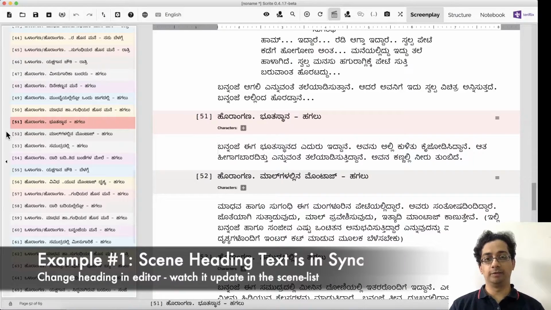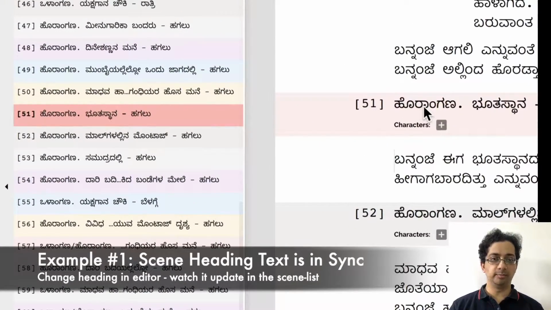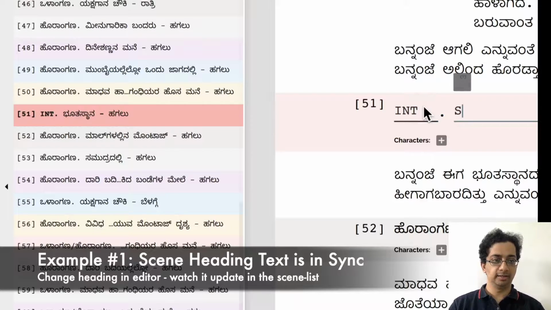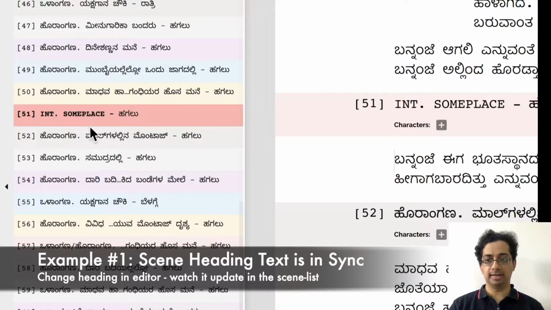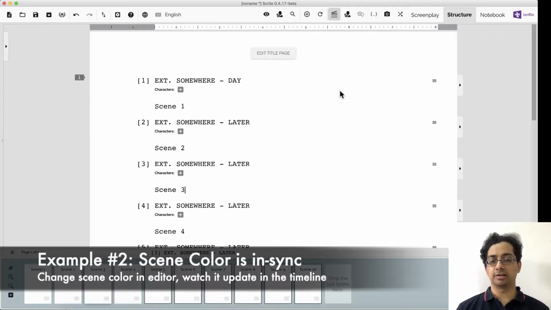And because this is model view, we get some really good functionality for free. For example, I can go to the screenplay editor here and change the scene heading of the scene. So I can say INT and some place, and you'll notice that the scene heading updates in the scene list view on the left also. I don't have to do anything. It's all model view.